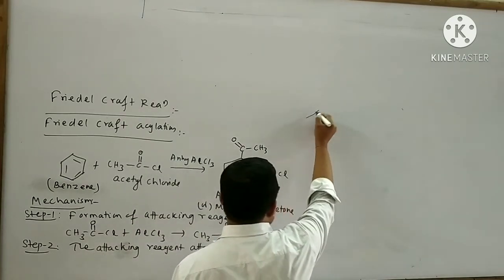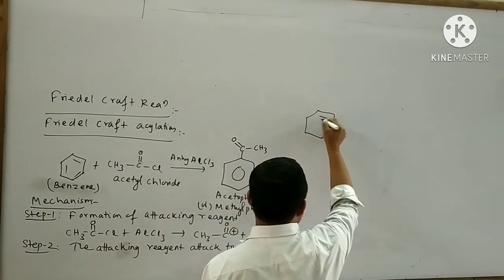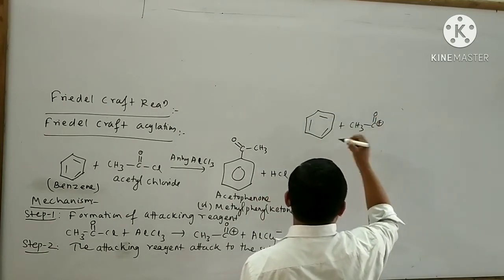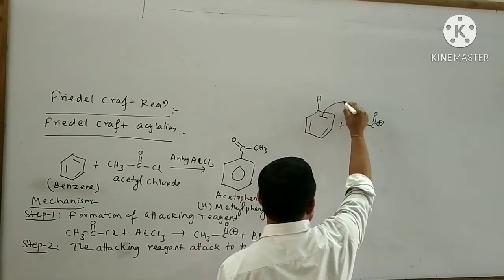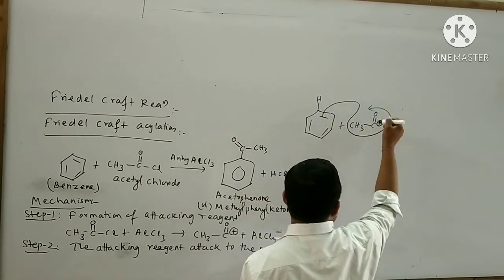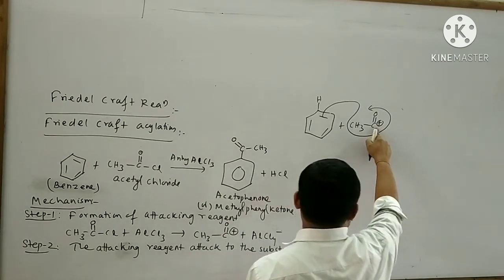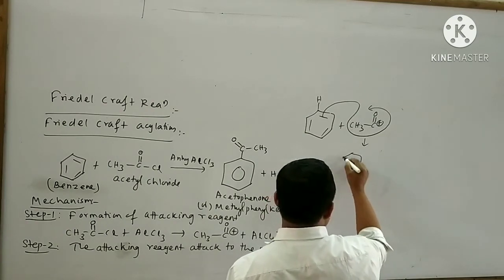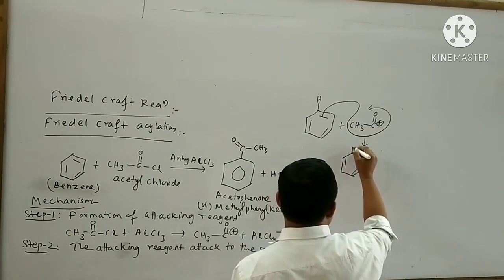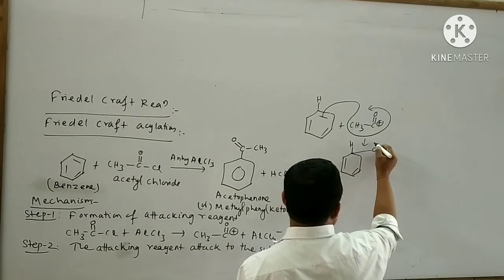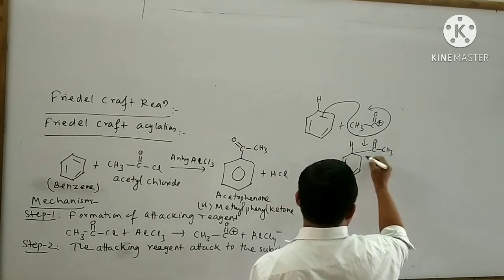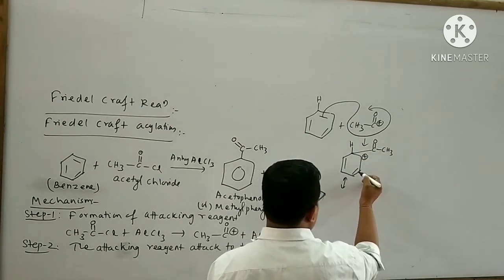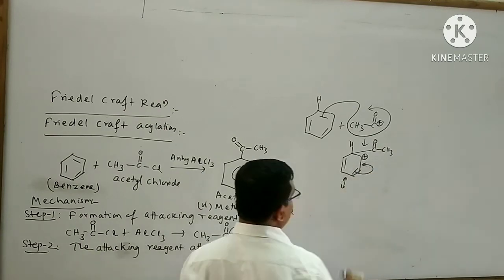Here the substrate is said to be benzene. This is your attacking reagent. Here this pi electron attacks this species. As a result, what will happen? The electrons will be rearranged. I can draw the other resonance structure like this.